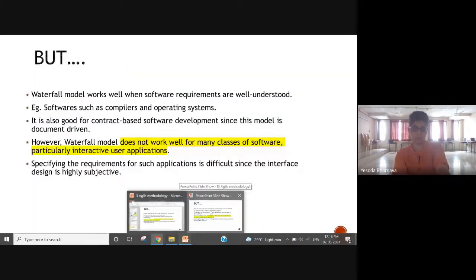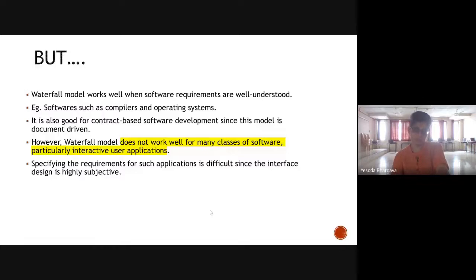All right. So as you have mostly pointed out, specifying the requirements for such applications is difficult since the interface design is highly subjective. So always, when you are reading the theory in software engineering, try to link it with the real world using your common sense, because then understanding becomes much more convenient.